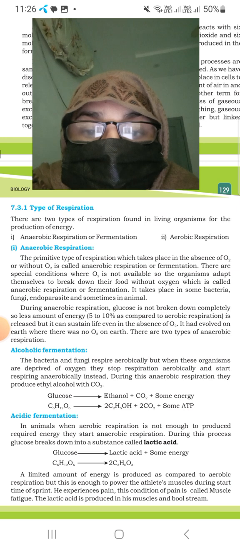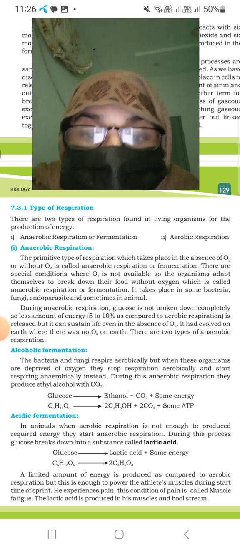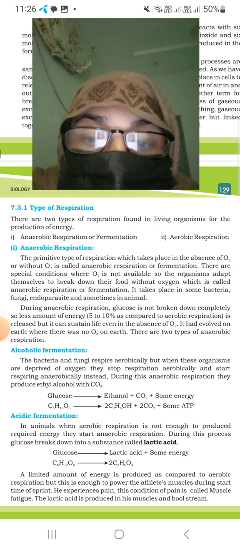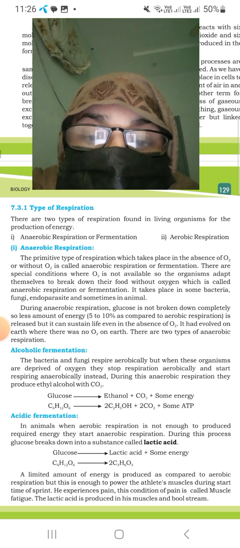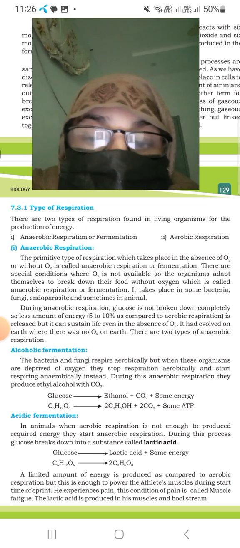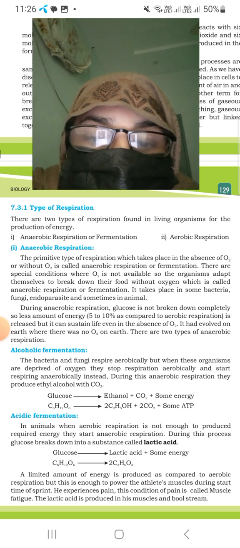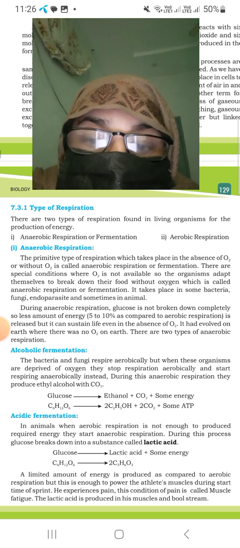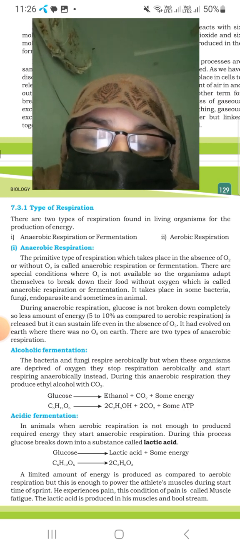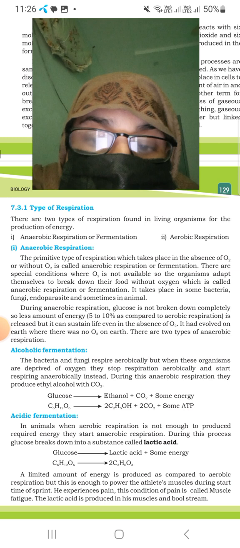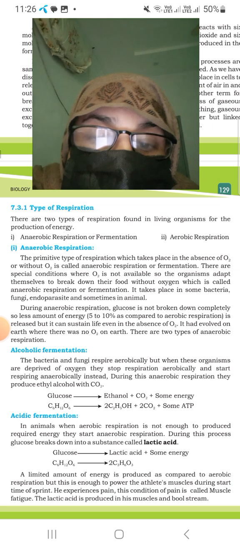Chapter number 7.3.1, types of respiration. There are two types of respiration found in living organisms: aerobic respiration and anaerobic respiration. Anaerobic respiration is the primitive type of respiration, which takes place in special conditions, when food is broken down without oxygen.